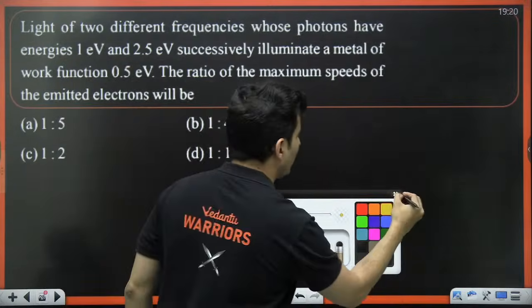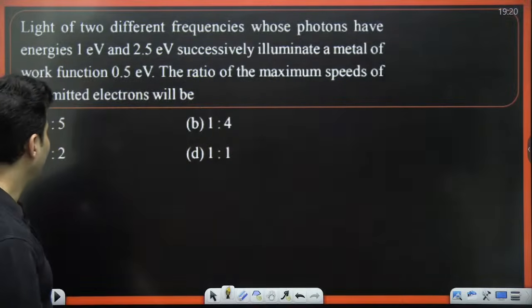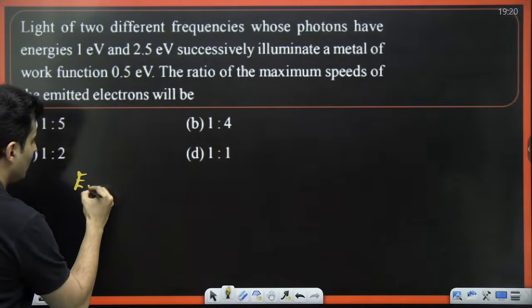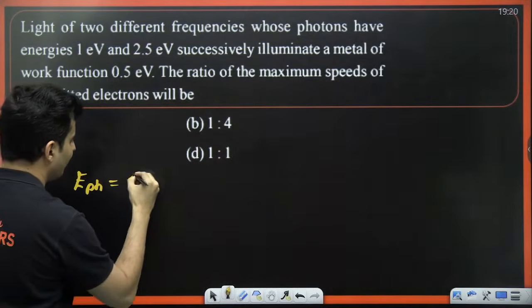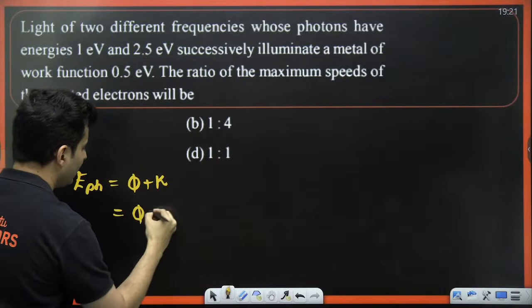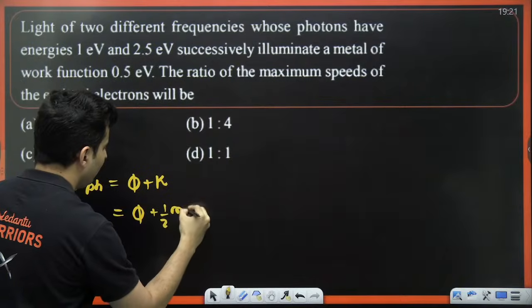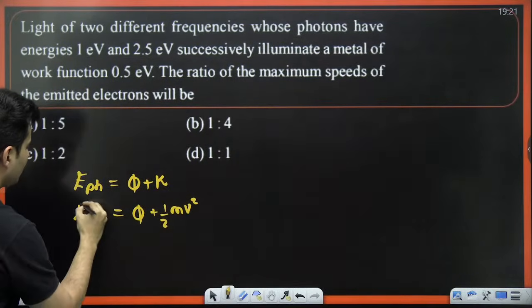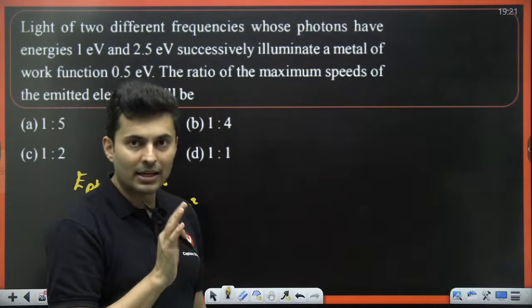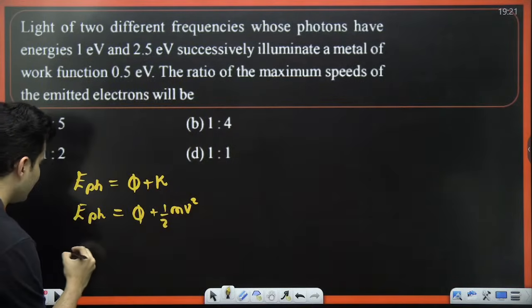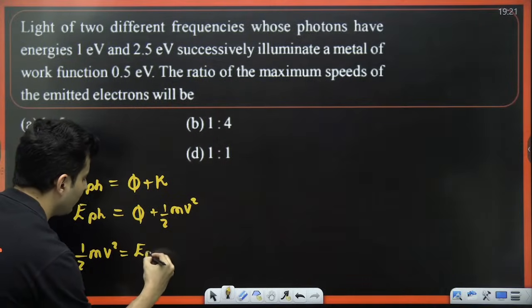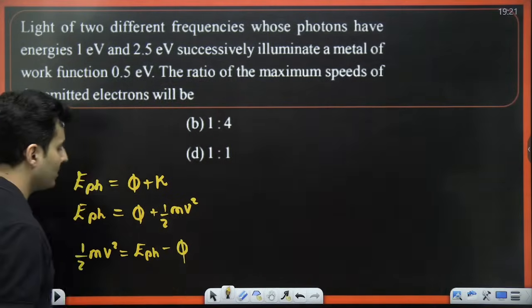Cool. So how to solve this? We know that energy of the photon is work function plus kinetic energy, and kinetic energy is nothing but half mv square. So the kinetic energy, half mv square, will be energy of the photon minus the work function.